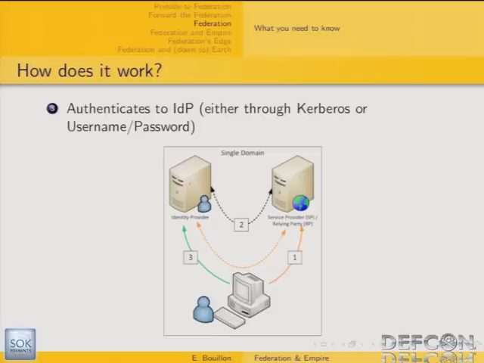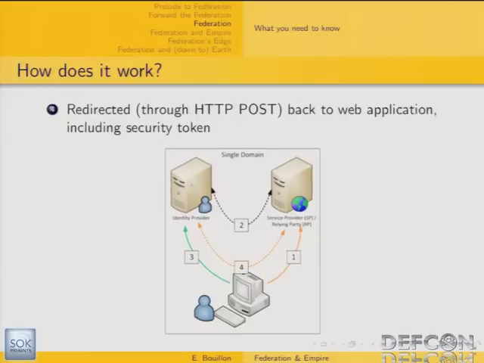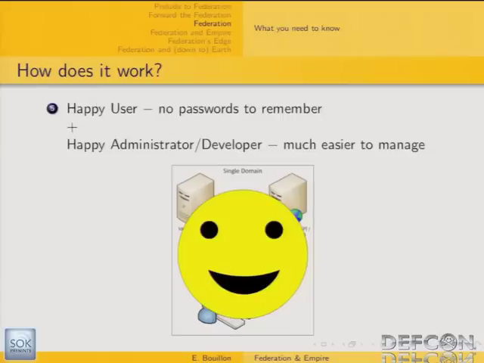So once the identity provider has authenticated the user, the identity provider is going to build a claim with appropriate attributes inside and sign it, and send it back to the user's browser with an HTTP POST form with an auto-submit request to the web application. So that's how the SAML assertion is going to be transparently sent back to the web application. And as this web application is claims-aware, it's going to grant access to this user according to what is inside the claim, the SAML assertion. And that's how you achieve the single sign-on solution. So our users are happy with that.